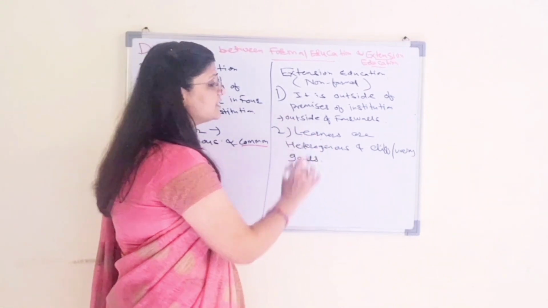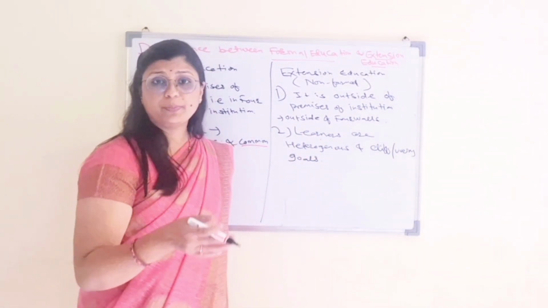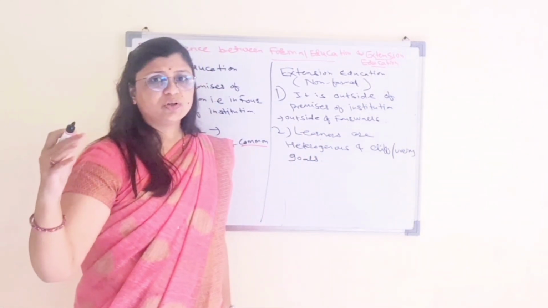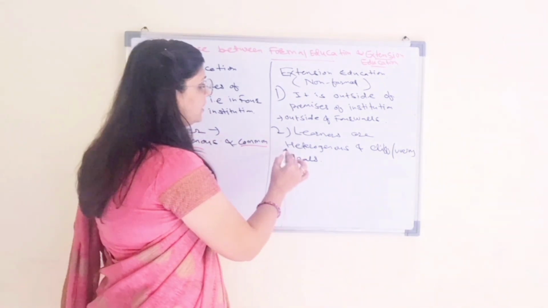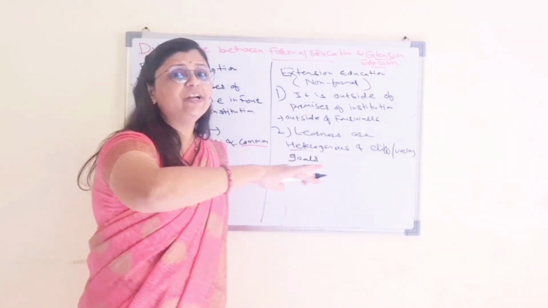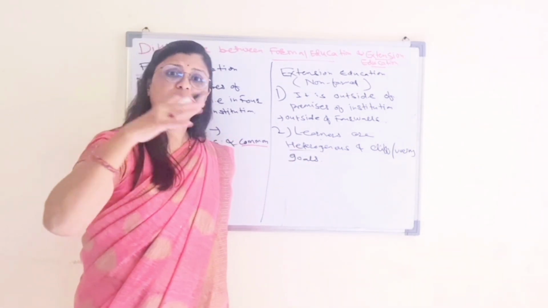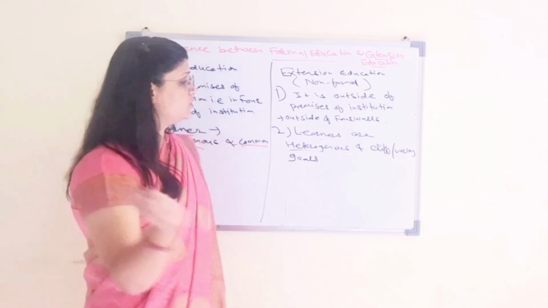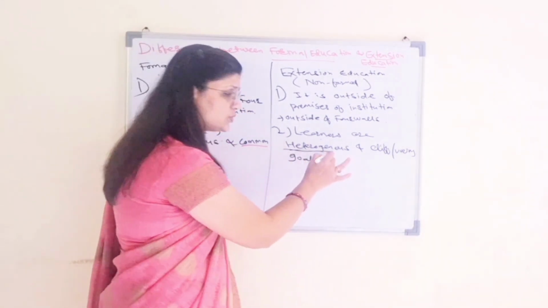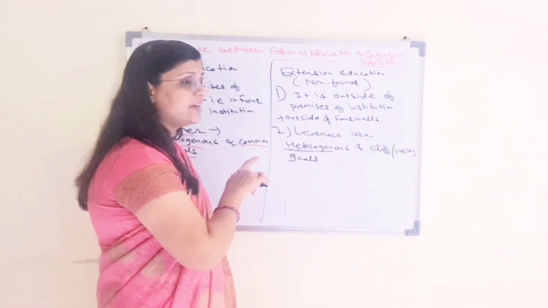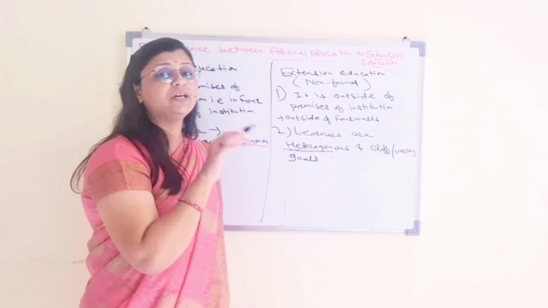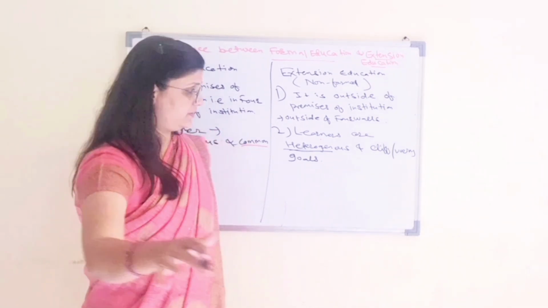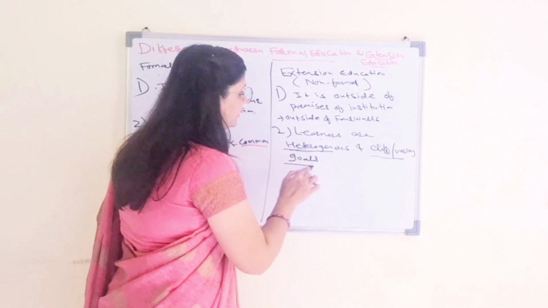Here the learners are farmers, rural people, women, youth. So they are heterogeneous, with different age groups, 18 to 65 or more. They are heterogeneous because their purpose, want and need are different, so their goals are also different.